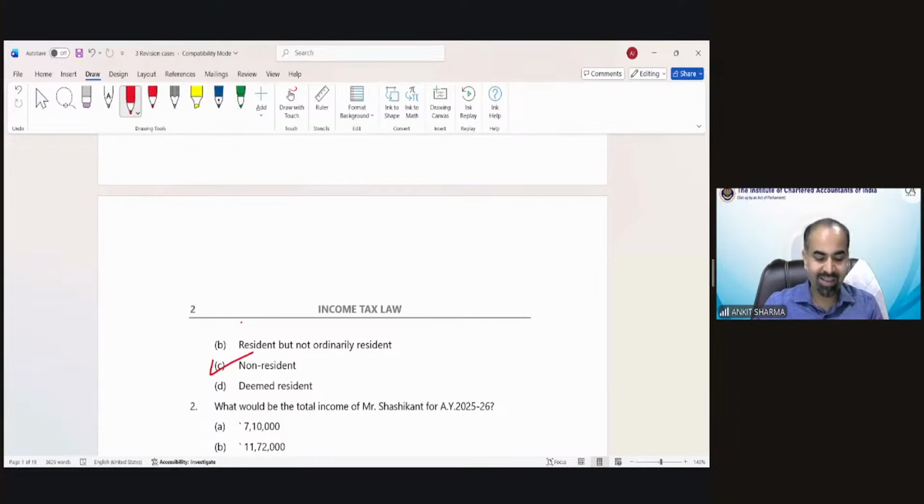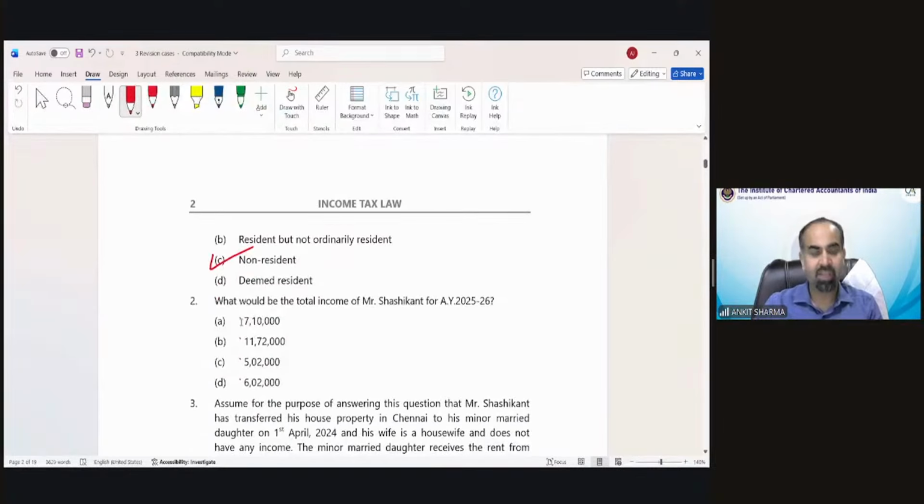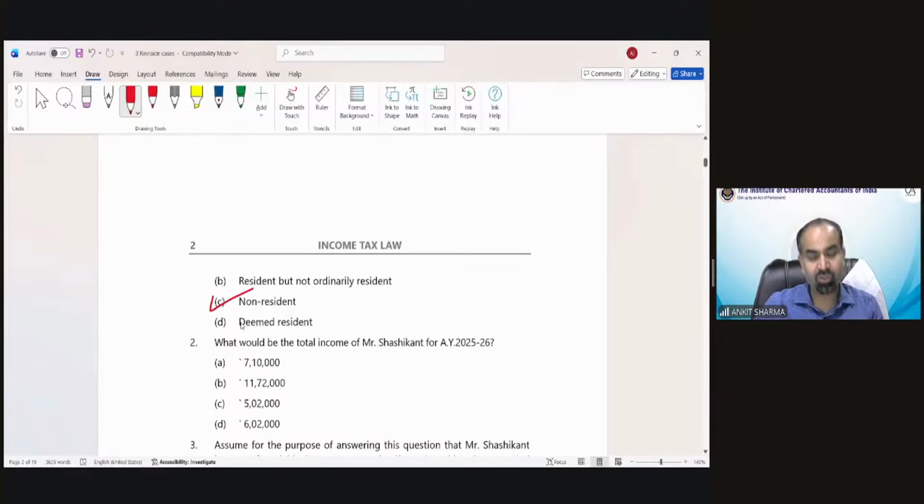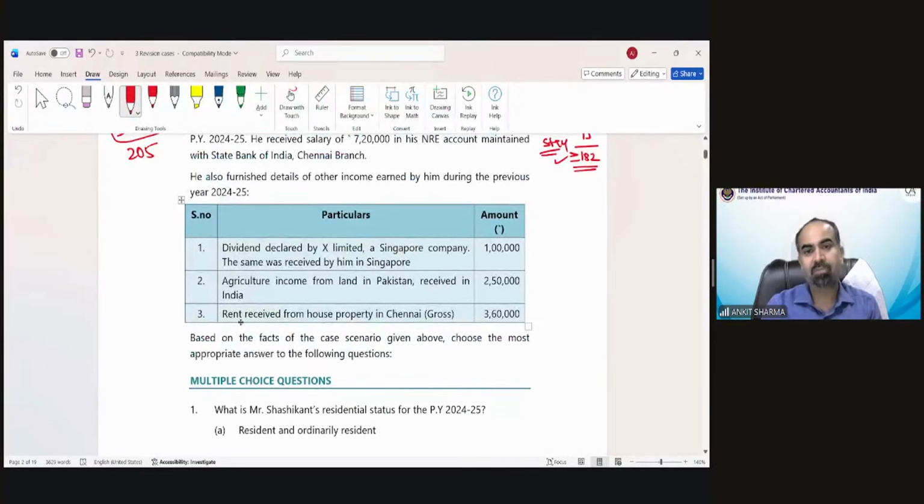Now they're asking about the income, and because he is a non-resident, which income is going to be included in the hands of Mr. Shashikant? A non-resident is taxable only on income that arises in India or is received in India. The dividend declared by Axe Limited, a Singapore company, was received by him in Singapore. That is not going to be taxed, as it is not received or arising in India.